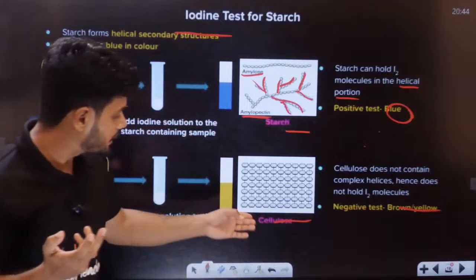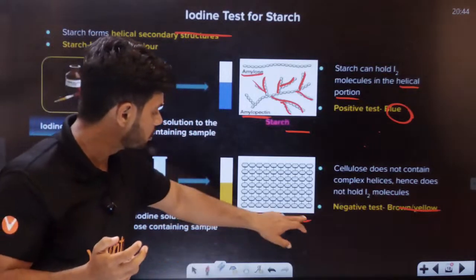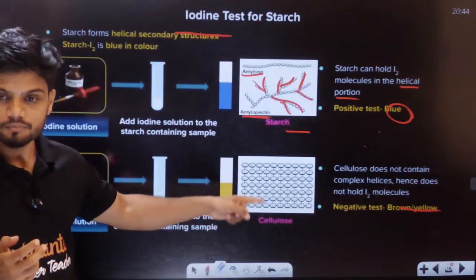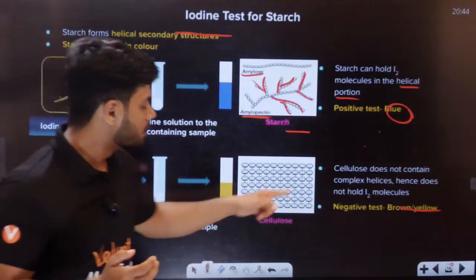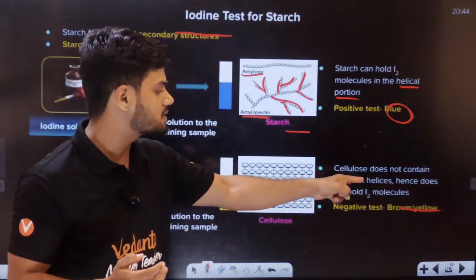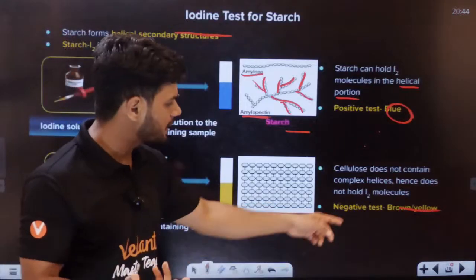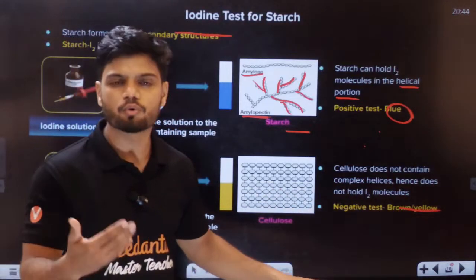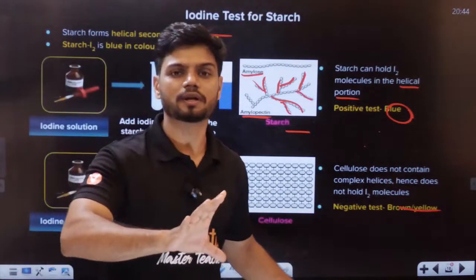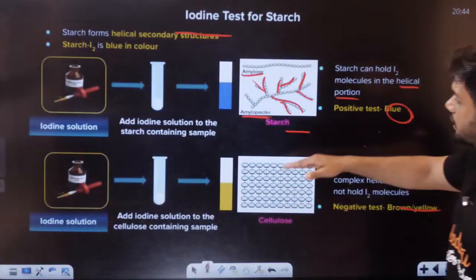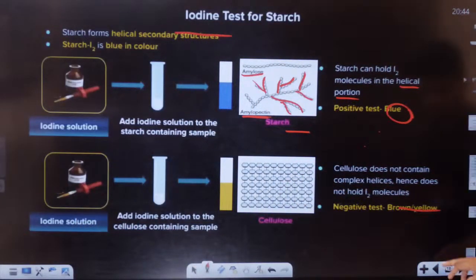But students, here in the case of cellulose, it doesn't have any branching. No branching at all. Okay, so cellulose does not contain complex helicals, and it does not hold I2. It cannot hold iodine molecule, and that is why we get yellow color here or brown color. That is the original color of iodine. It comes out directly. Okay, that is the main difference, the structure difference between cellulose and starch.